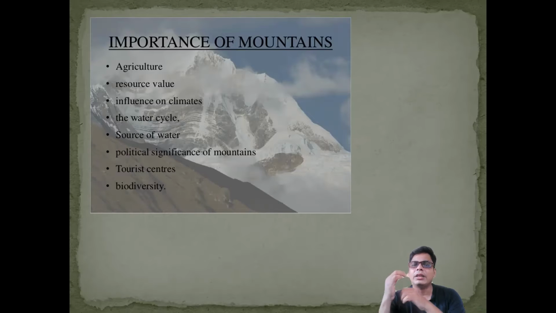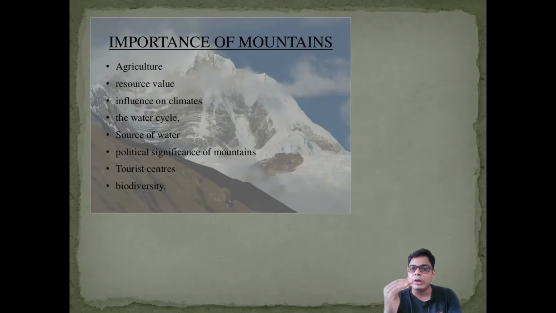Some of the mountains of Northeast India and also Northern India have huge resource value as well. A number of resources, forest resources, and minerals can be found there. Water is also considered a resource, and that is also found there. Another very important aspect is regarding our climate.